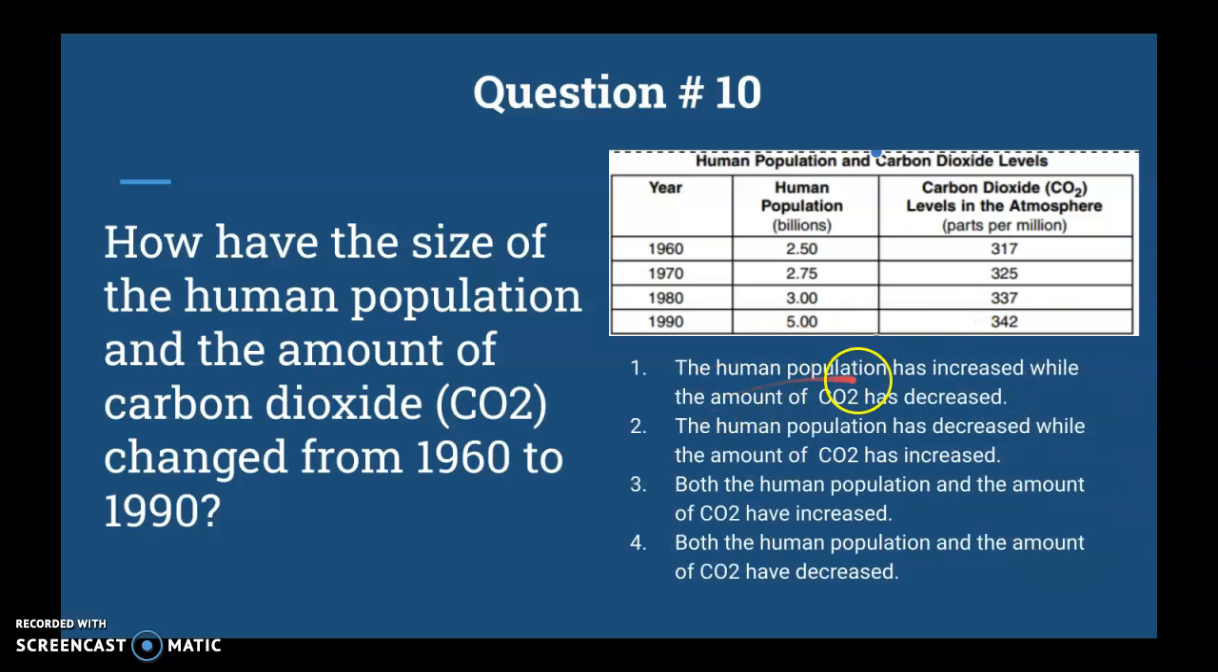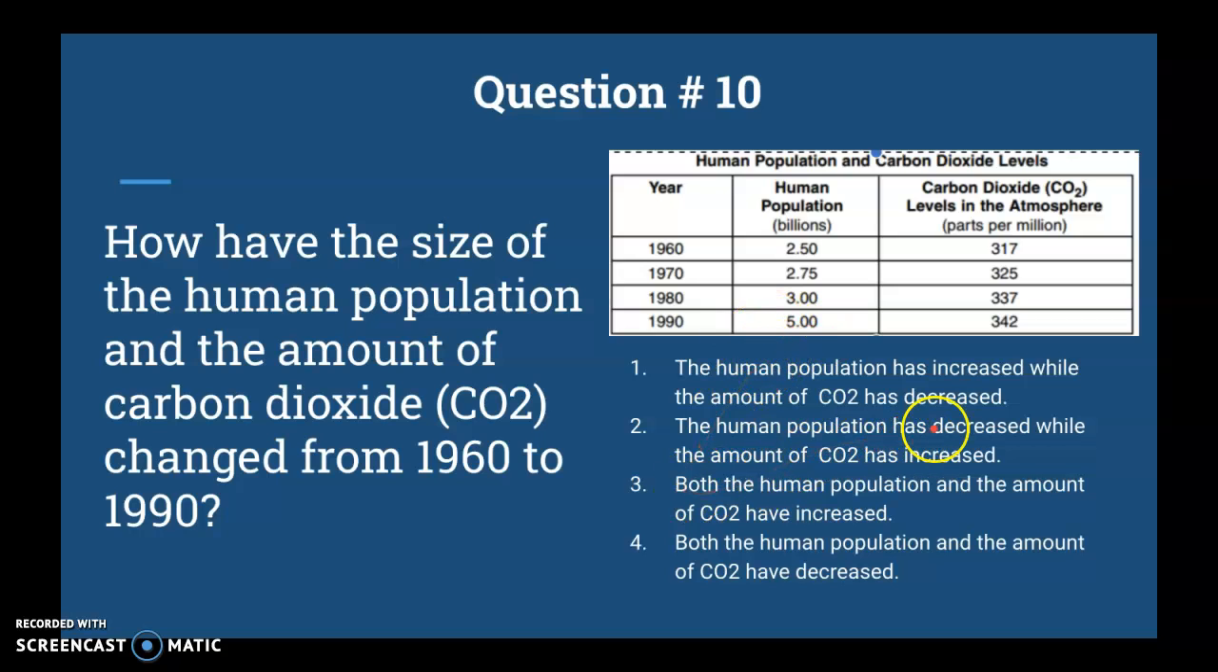So number 1, the human population has increased while the amount of CO2 has decreased. I don't know about that one. Human population, is it increasing or decreasing? I don't know. Don't tell me. Go tell your dog or fish or cat or parrot. I don't know. You do that.